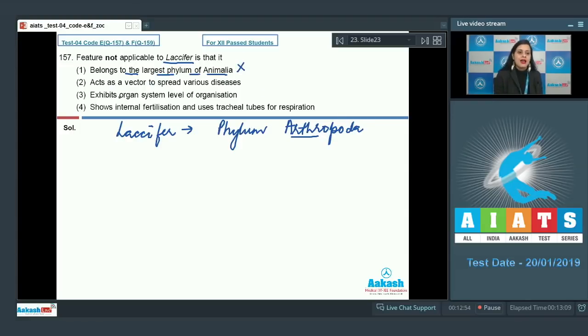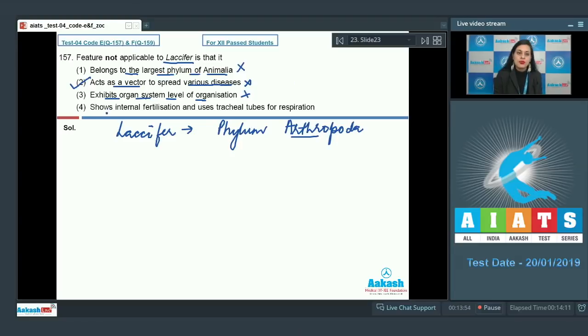The next option is acts as a vector to spread various diseases, and as it is an incorrect option, so this is a correct answer to our question. Mosquitoes like Anopheles, Culex and Aedes, they act as a vector to spread various diseases such as malaria, filariasis and dengue respectively. So this is an incorrect option. The next option is exhibits organ system level of organization, and as the members belonging to this phylum Arthropoda, they have organ system level of organization, so it is applicable on Lecifer, and this cannot be a correct answer to our question.